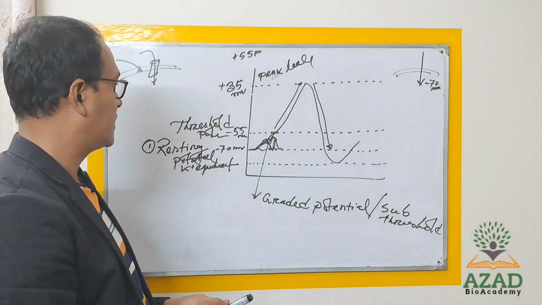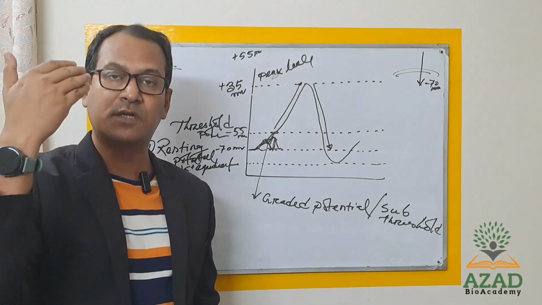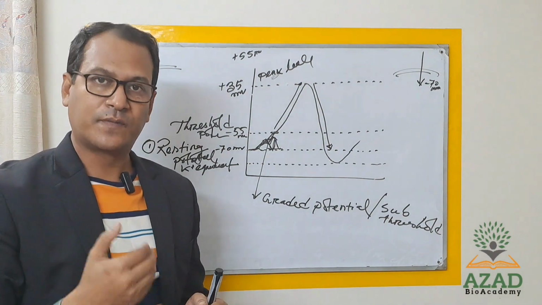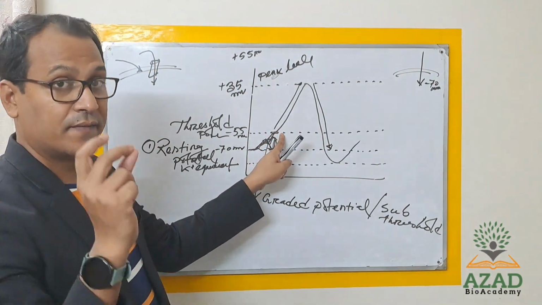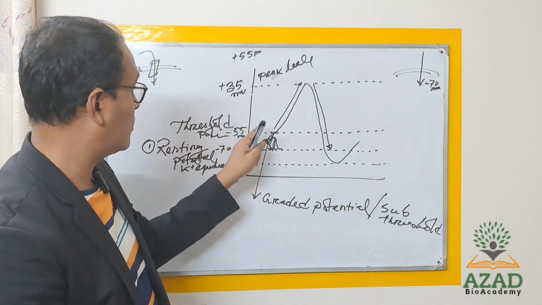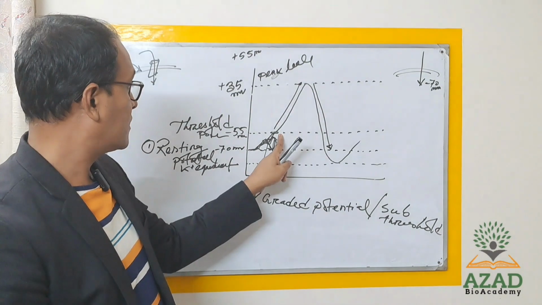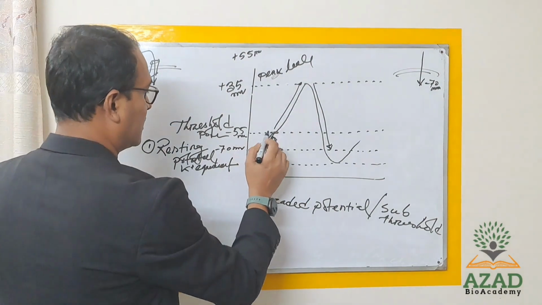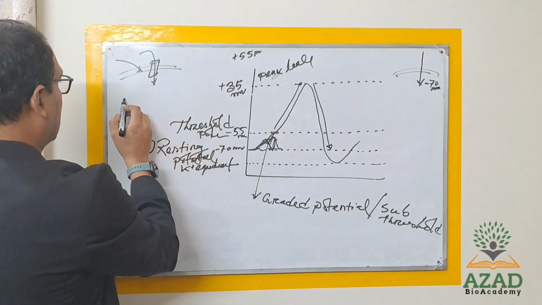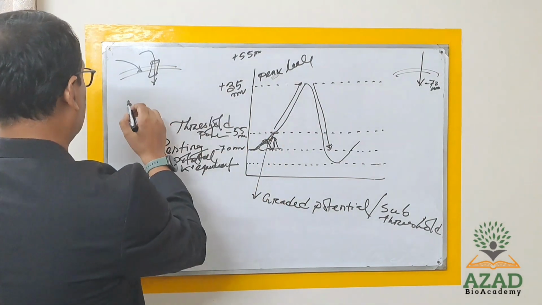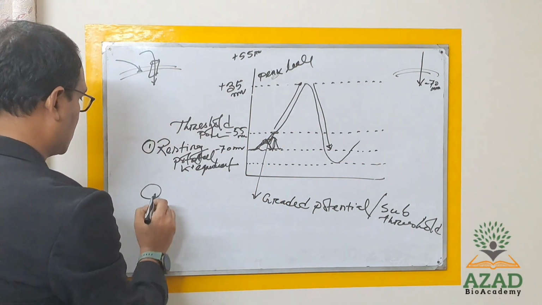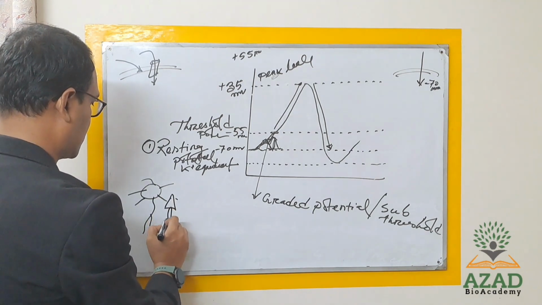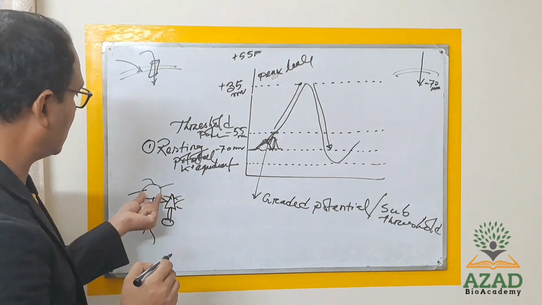Then what will happen if the stimulus is at an optimum level, if the stimulus is sufficient to create an action potential? That means it will reach the threshold potential. Without reaching the threshold potential, an action potential never starts. So here, suppose this is the nerve cell, and when you stimulate the nerve, what will happen?